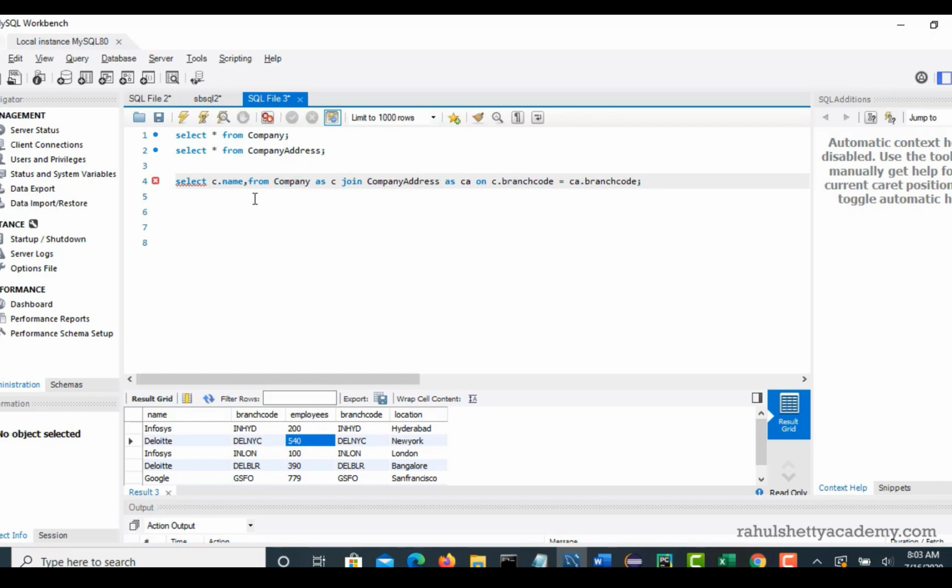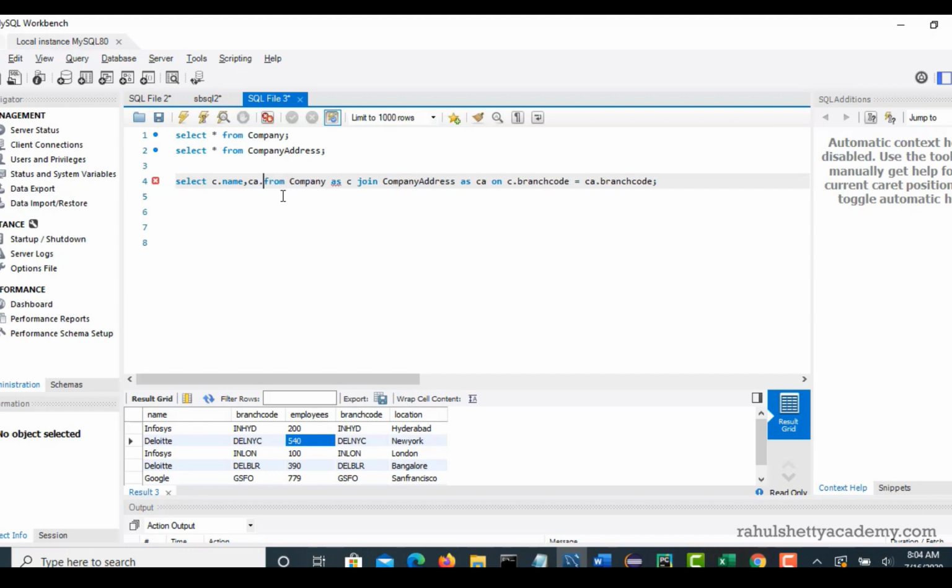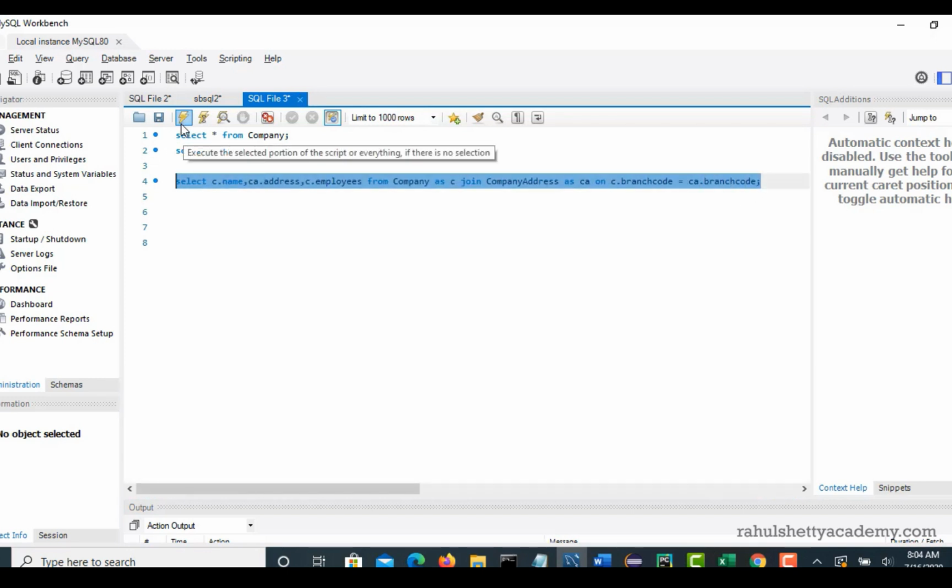Next, we need location. Location is present in company address, so CA dot address. And you need employee count. Employee count is present in the company table, so C dot employees. This time it will pick only 3 columns.